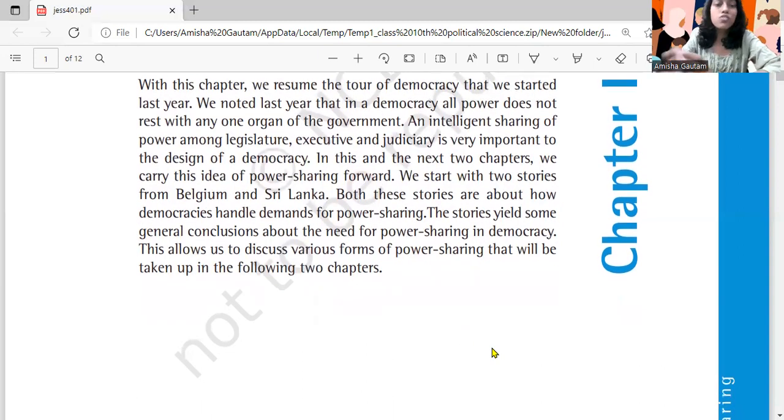So in the overview, it is there that in this chapter, we resume the tour of democracy that we started last year. In class 9, you must have studied about democracy and different aspects of it. We noted last year that in a democracy, all power does not rest with one organ of the government. It is very true indeed that the 3 organs of the government have almost equal power, be it the legislature or the executive or the judiciary.